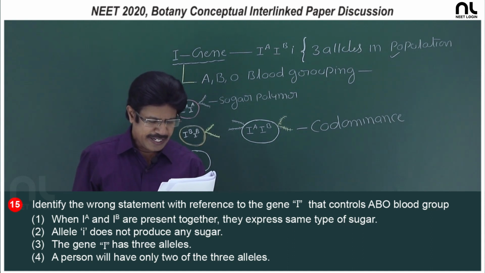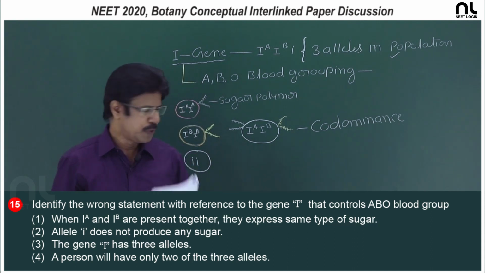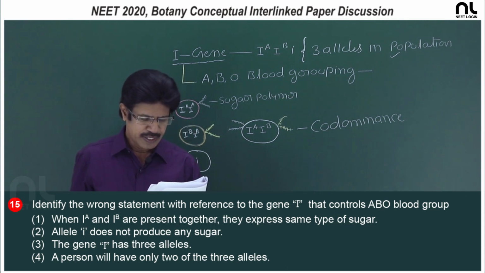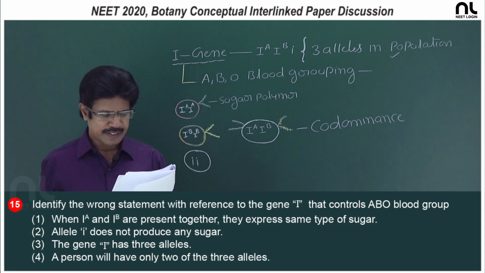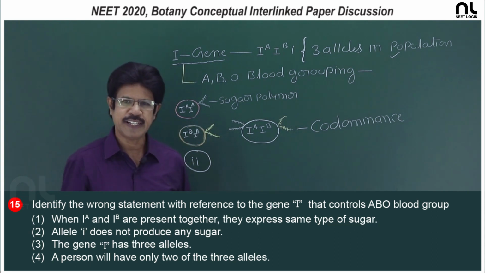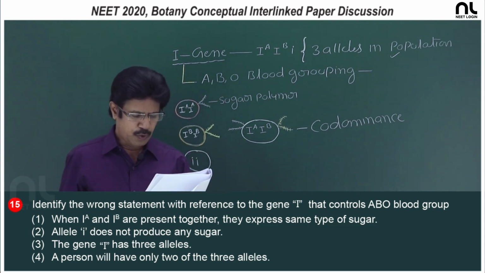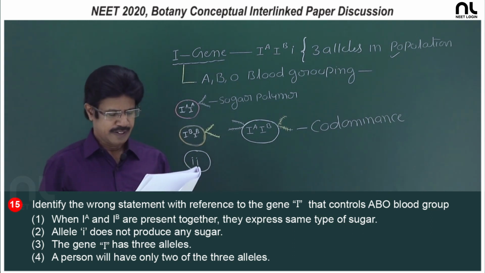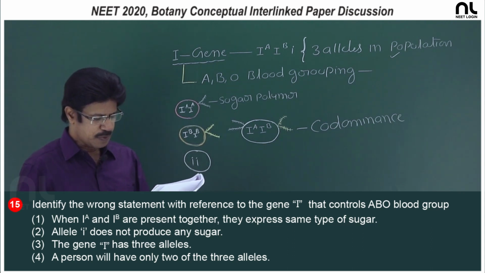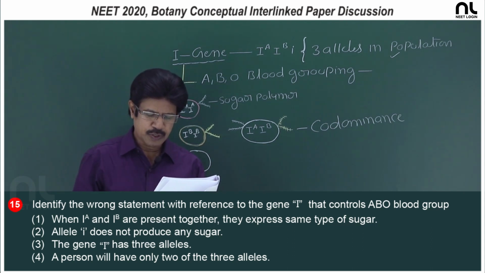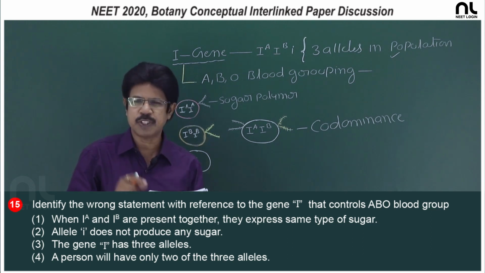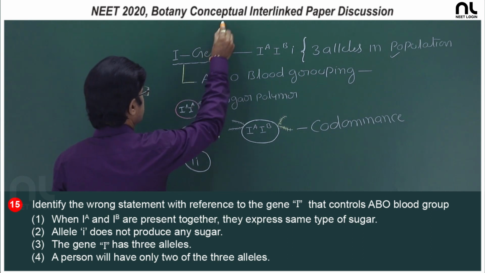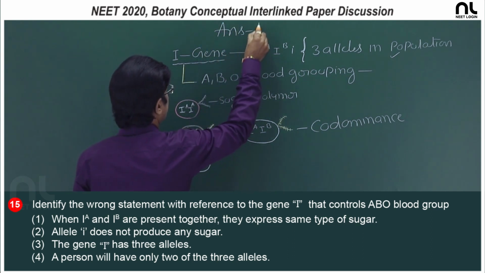Second, allele small i does not produce any sugar, right. Third, the gene I has 3 alleles, yes, it has 3 alleles. Fourth, a person will have only 2 of the 3 alleles, right. So, only the first option is wrong with regard to the gene I responsible for ABO blood grouping. So, the right option is the first option.